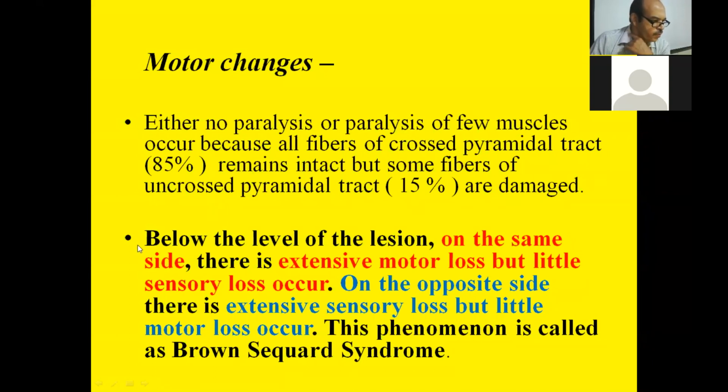So we can discuss that below the level of the lesion on the same side, there is an extensive motor loss but little sensory loss. But on the opposite side, there is extensive sensory loss but little motor loss. This phenomenon is called Brown-Sequard syndrome.